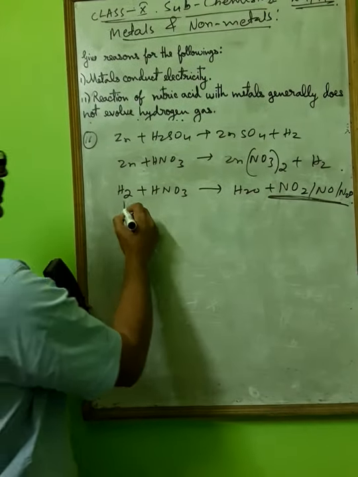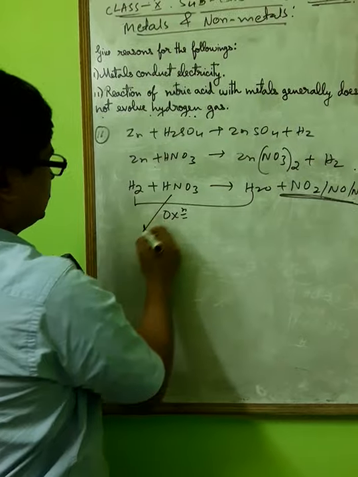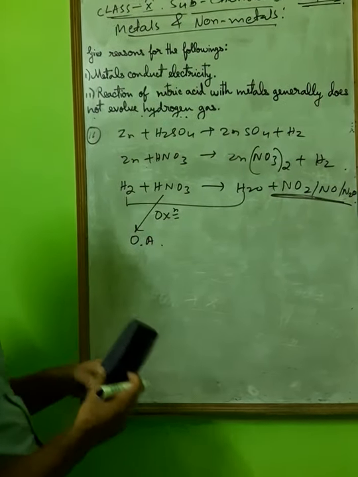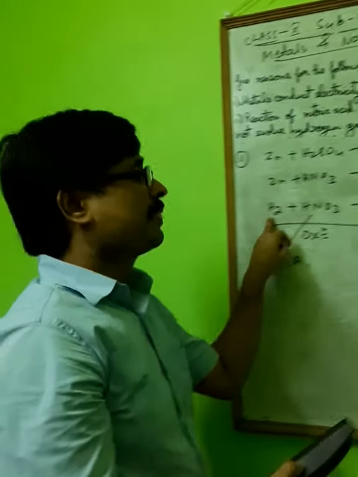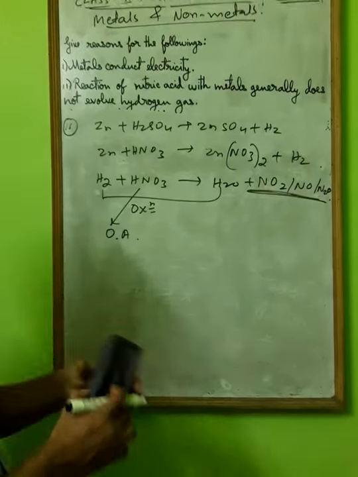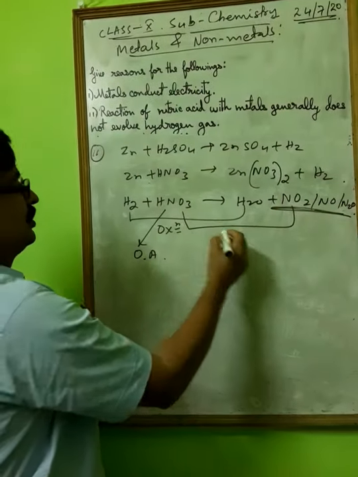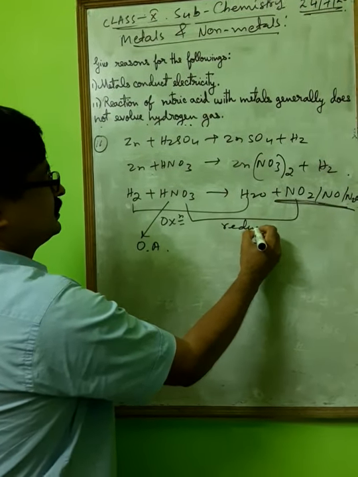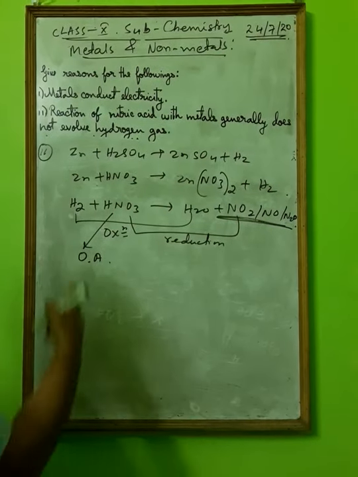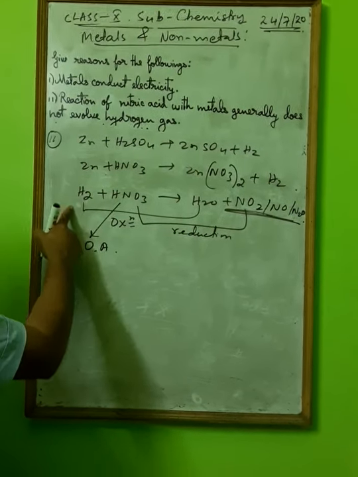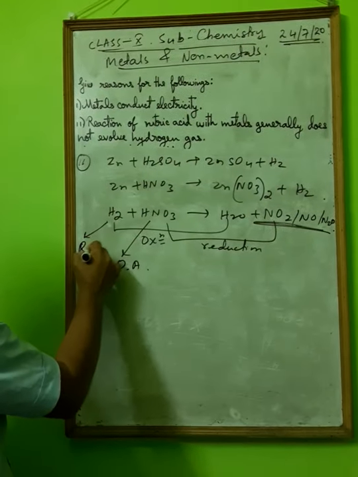So this is what? This is oxidation. So this is what agent? Oxidizing agent. Why? Nitric acid oxidizes hydrogen into water and itself reduces. So this is reduction. So in this reaction, hydrogen reduces nitric acid. We can say this is which type of agent then? Obviously reducing agent.